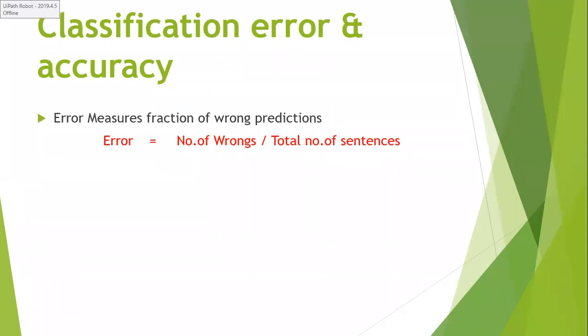Error is equal to the number of wrongs divided by the total number of sentences. For example, I have 100 sentences for which I want to evaluate my model. Out of that, it is giving 3 wrongs. Then my error is 3%. If you convert that into a fractional value, it is 0.03. So the best possible value is 0.